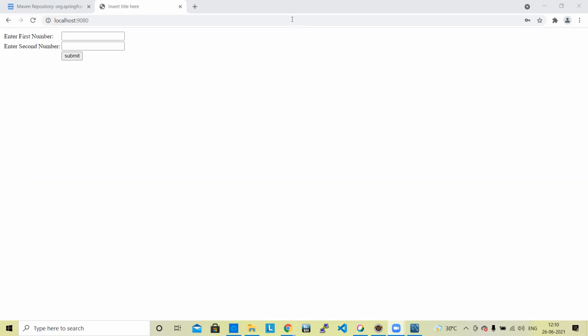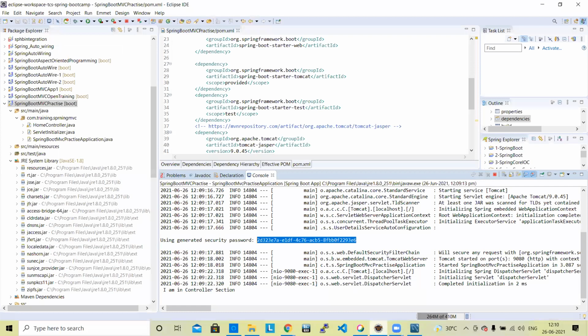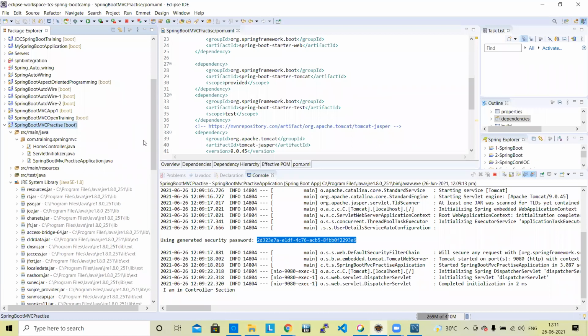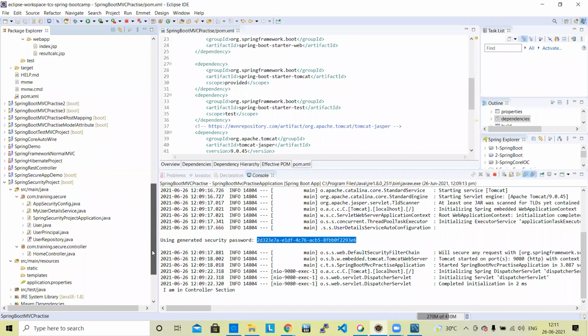So this is step one we have learned. But it is not expected that an auto-generated password will be used for our security. Yes or no? Yes, sir. So next steps. What coding are we going to do? Next coding will come. We can make this project with security features. That will be good. Next code we are going to do.